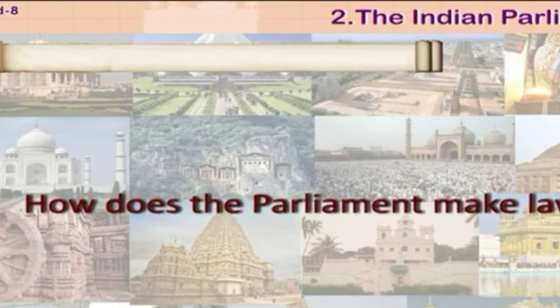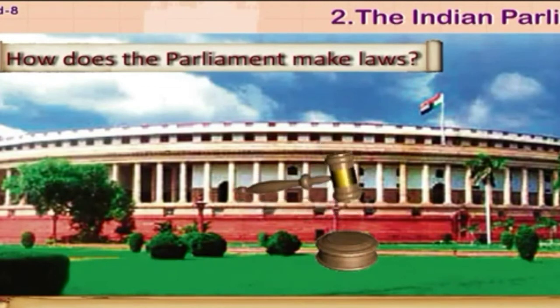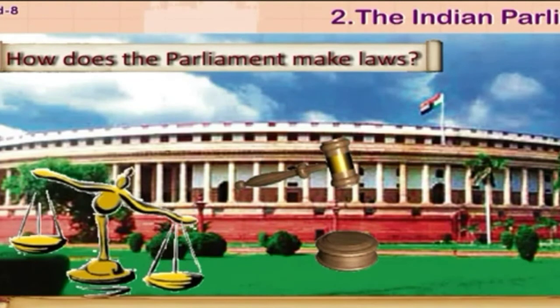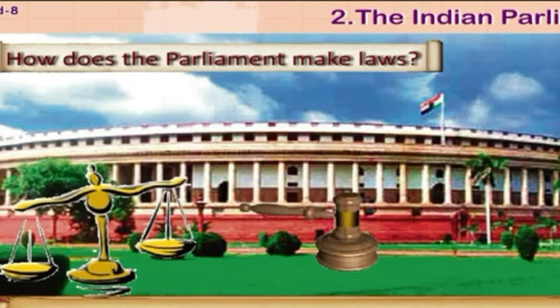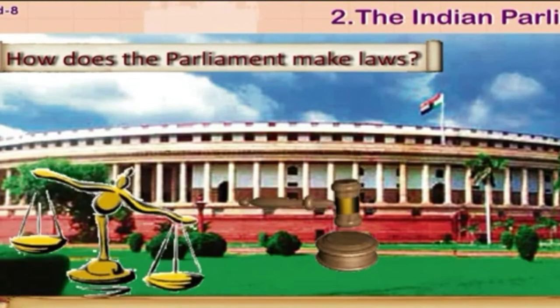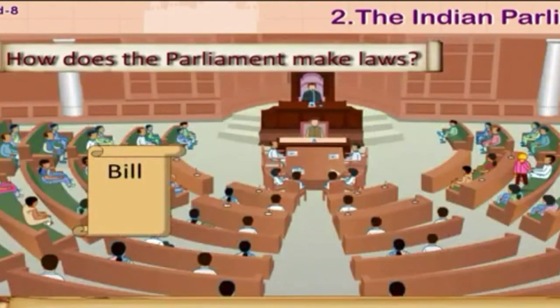How does the Parliament make laws? In our country, the Parliament is empowered to make laws. To formulate them, a certain system has been adopted. This system is known as the law-making process. A rough draft of the law is prepared initially. This draft or outline is known as a draft proposal of the law, or a bill of law.